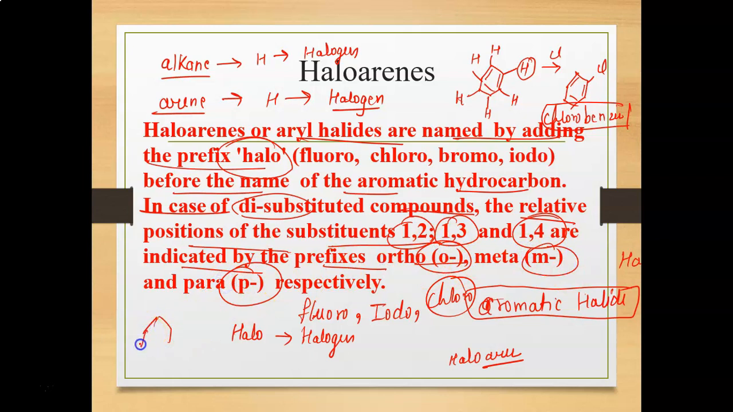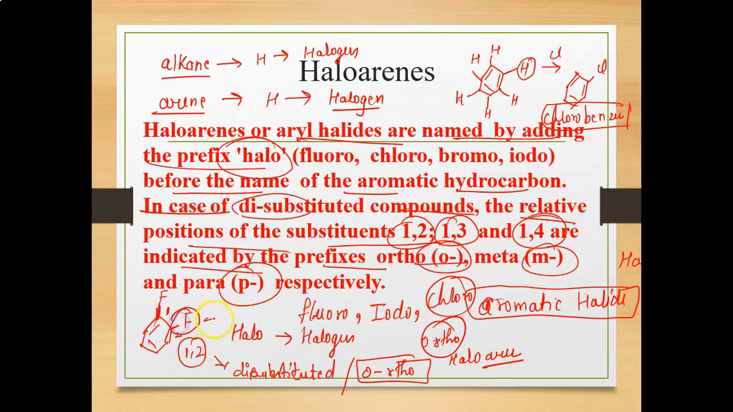For example, you have an aromatic ring and there are 2 functional groups, maybe one fluorine and the second maybe fluorine or any other halogen group. This is the first position, this is the second position, so this is 1,2 di-substituted haloarene. So we can also say that this is an ortho product.